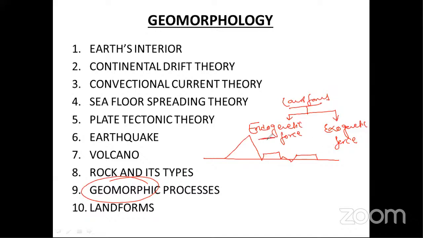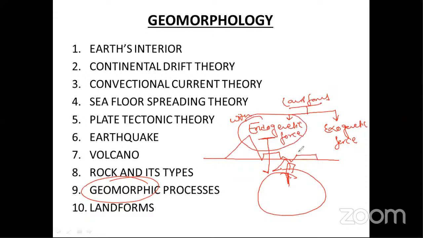When we say endogenetic force, it means force that is coming from within the earth. You see the consequences like earthquake होना, volcanic eruption होना. जब volcanic eruption होता है, when lava comes out on the surface of the earth, lava means molten material, it cools and solidifies, and results in the formation of different types of landform. So endogenetic means within the earth. Whatever force is coming from within the earth, we call endogenetic force.